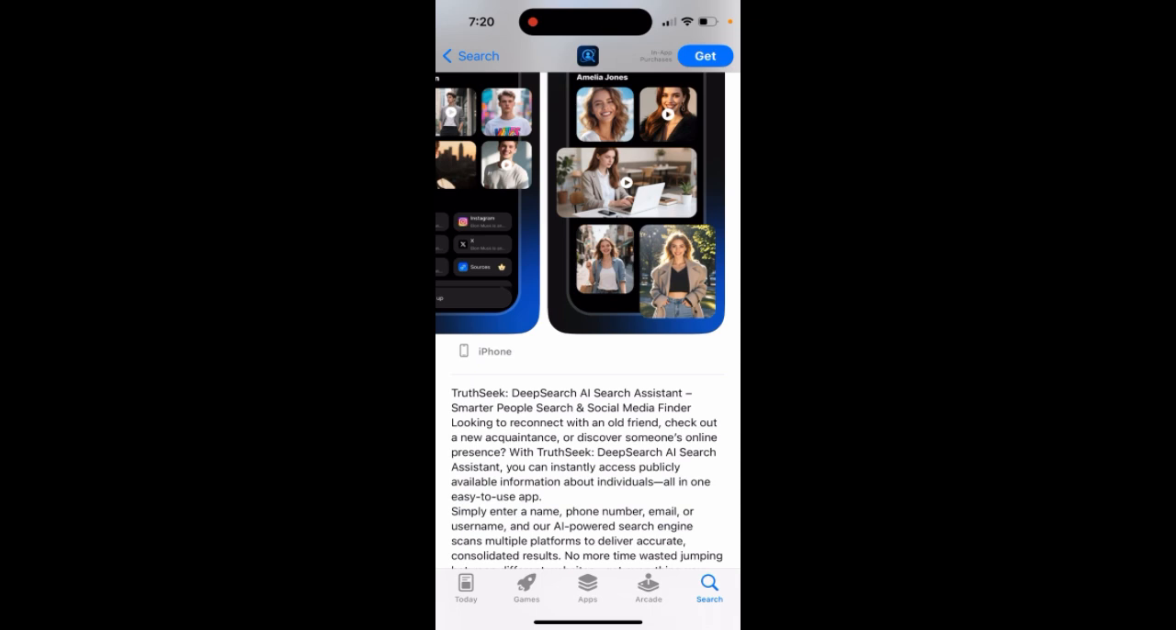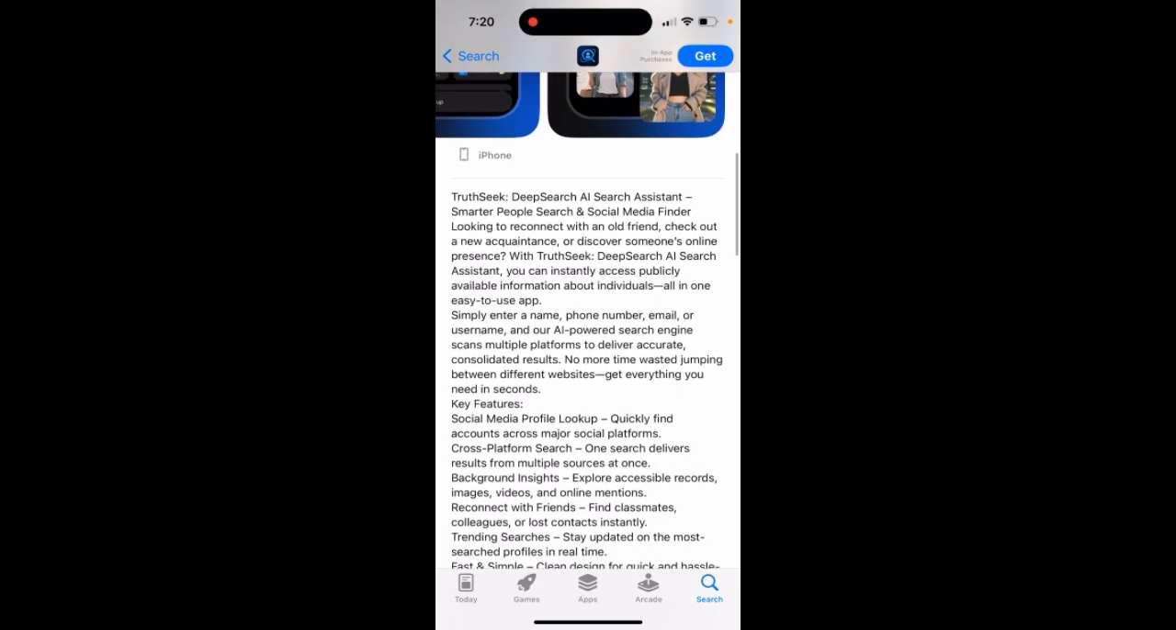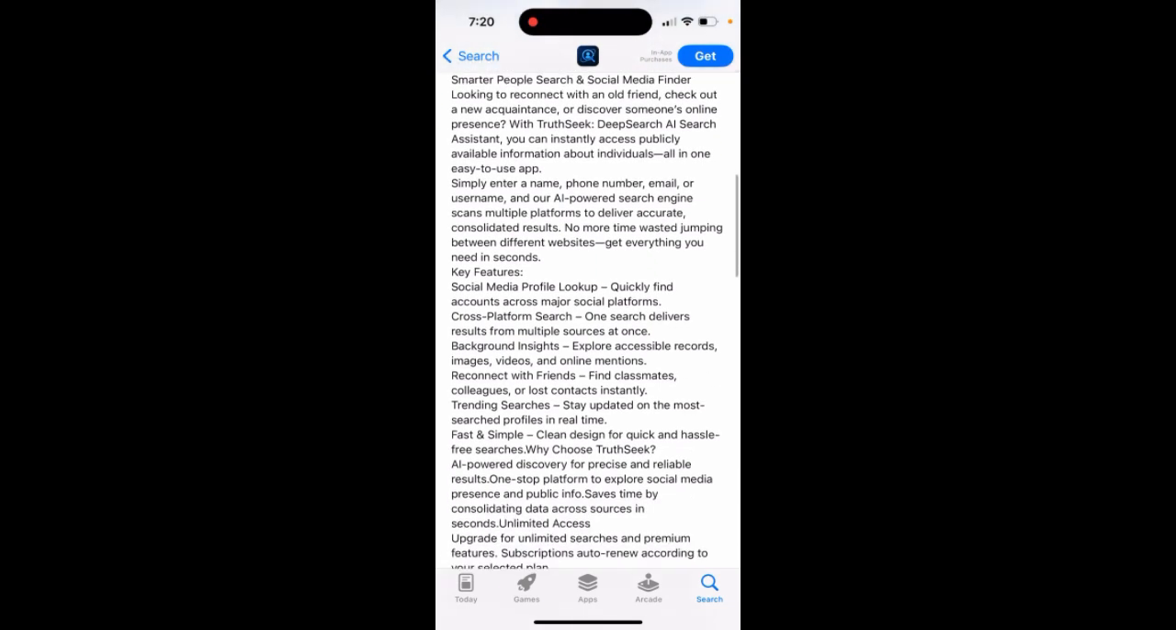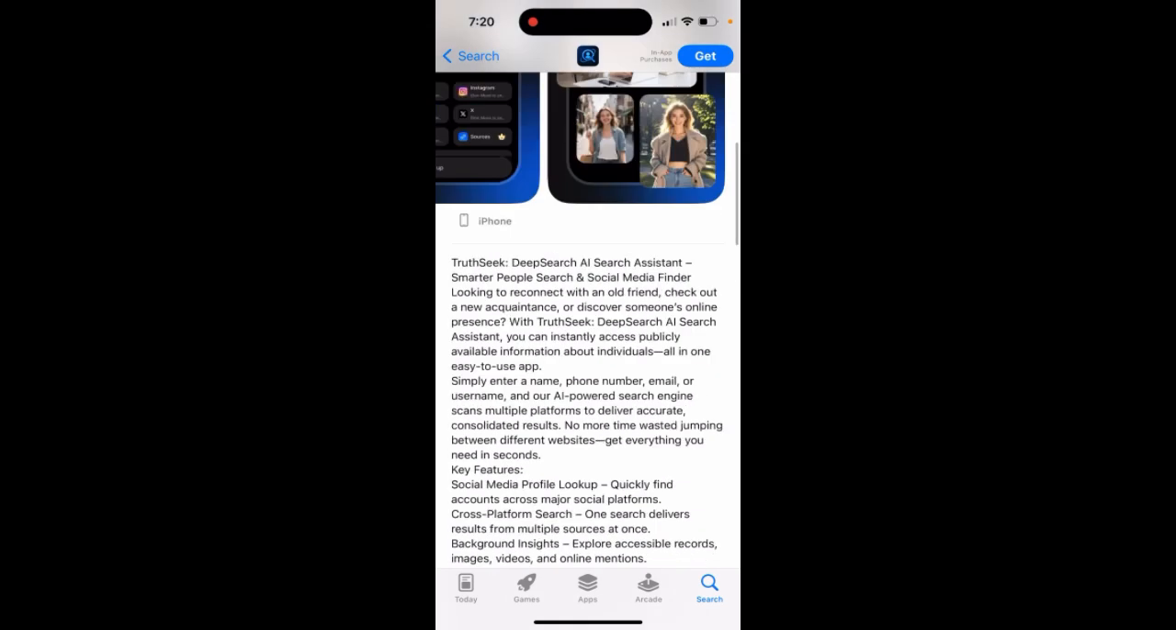So sometimes if you just wanna find out something about that person, what is online, either job related or maybe social media related, you can use it. There is social media profile lookup, cross-platform search, background insights, reconnect with friends, trending searches, fast and simple AI-powered discovery for precise and reliable results.